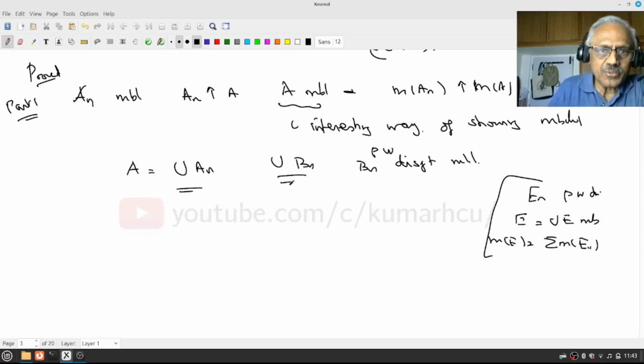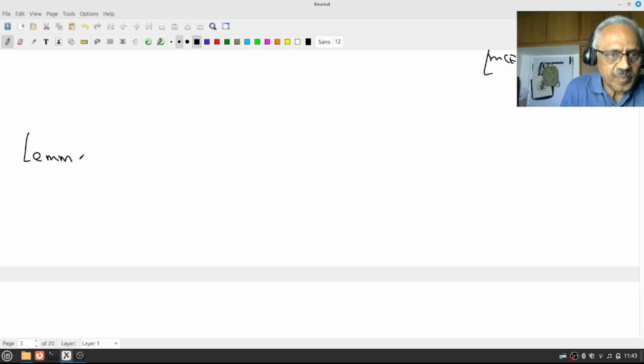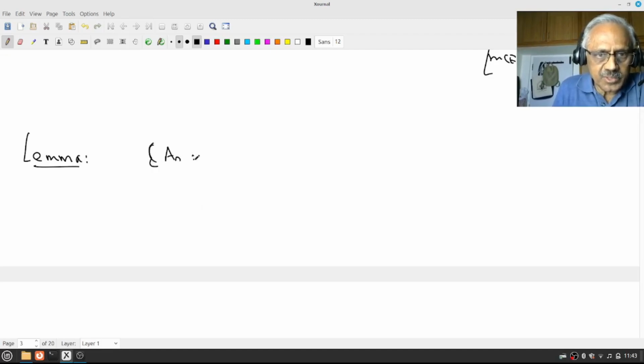But here we made use of the fact that the An are increasing, while the proof actually shows something more. So let me put it as a lemma. Let An be a sequence of measurable sets, a countable family.